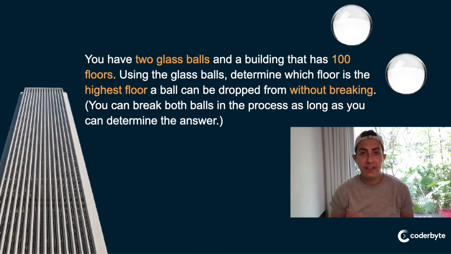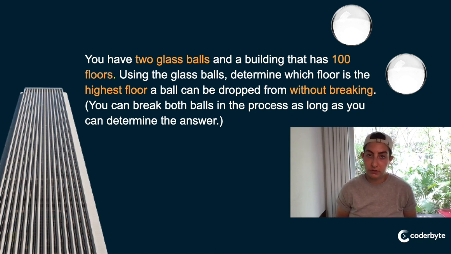So this is one of those problems that is, I think, a classical interview problem. It doesn't really involve code. It's kind of a logic problem. Someone who doesn't know anything about coding might be able to solve this, right? You have to use your brain to figure out, okay, there's a building, 100 floors, two balls. How am I going to go about doing this?